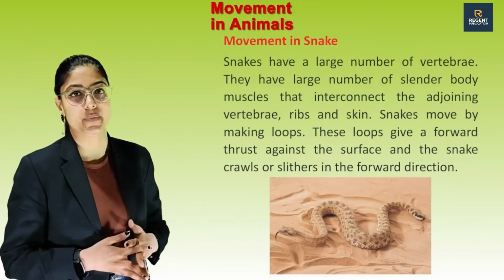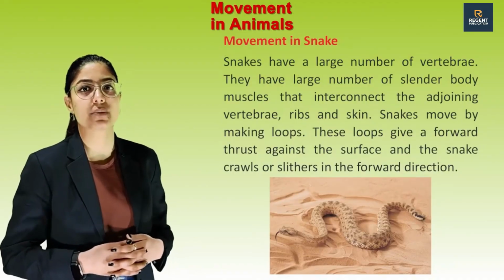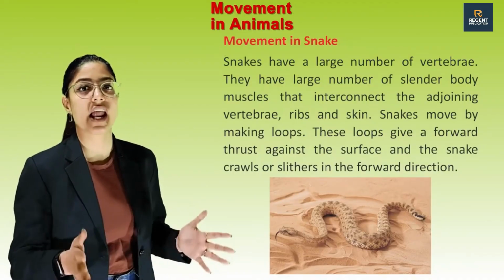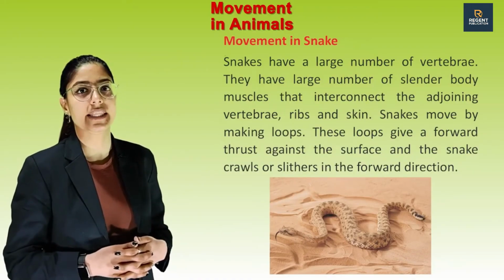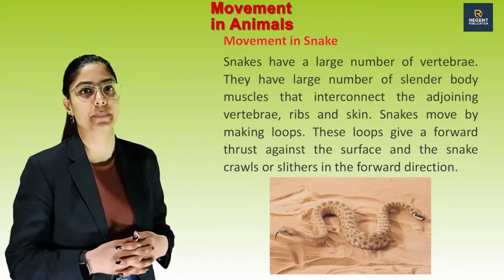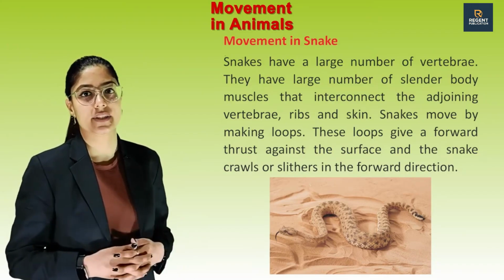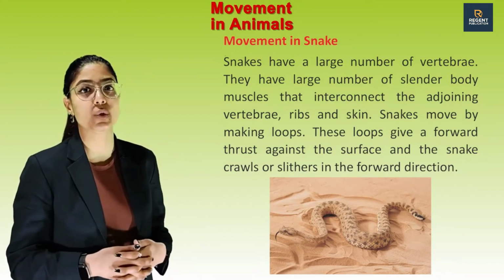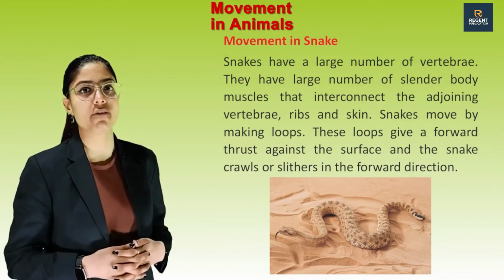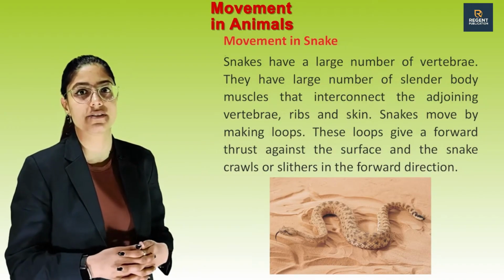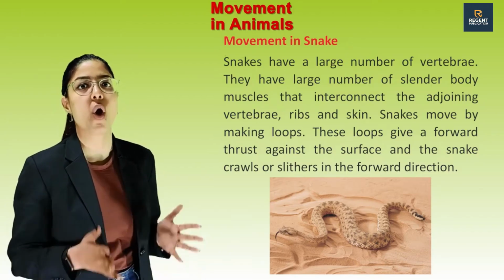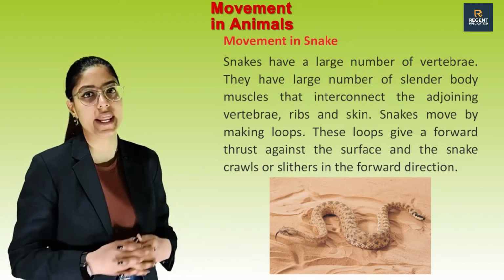Movement in snake. Snakes have a large number of vertebrae. They have a large number of slender body muscles that interconnect the adjoining vertebrae, ribs and skin. Snakes move by making loops. These loops give a forward thrust against the surface and the snake crawls or slithers in the forward direction.